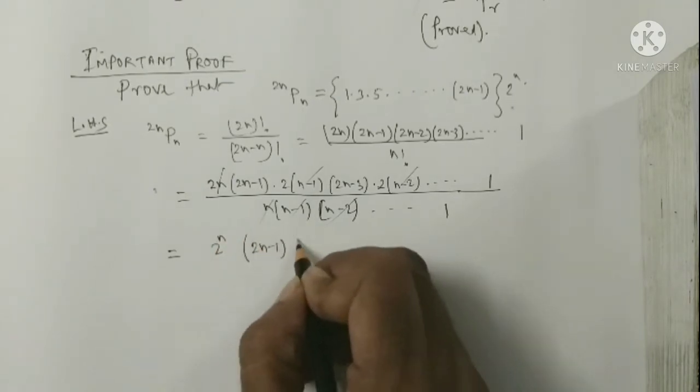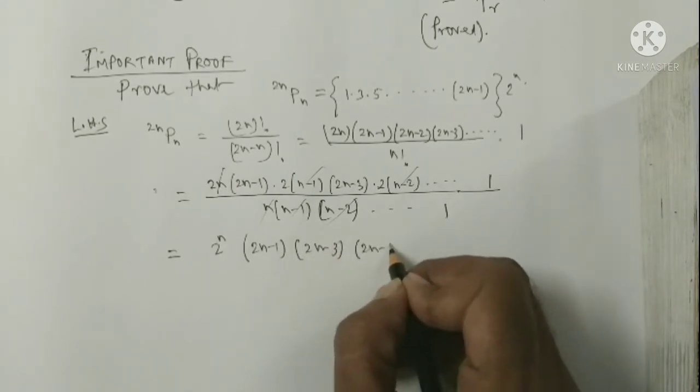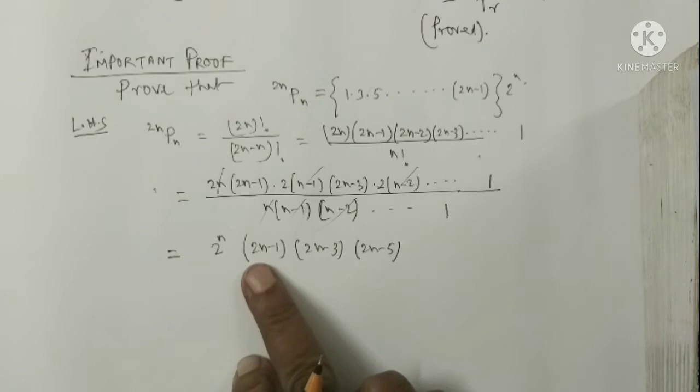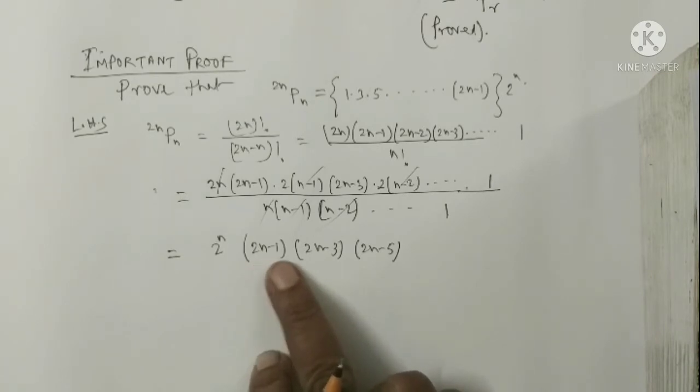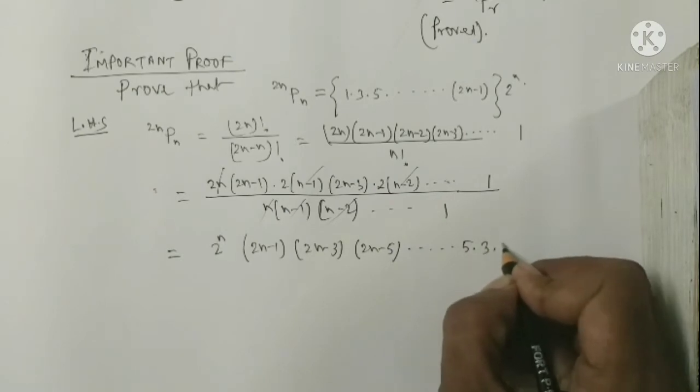are 2n minus 1, 2n minus 3, 2n minus 5, and this is decreasing in the odd nature. Therefore, we can write the last parts 5, 3, 1.